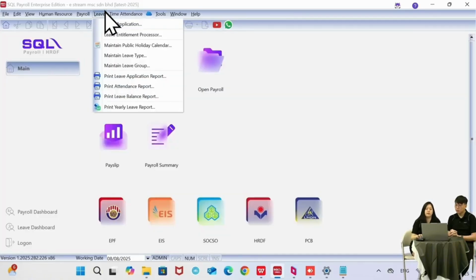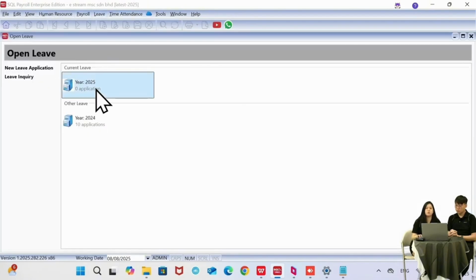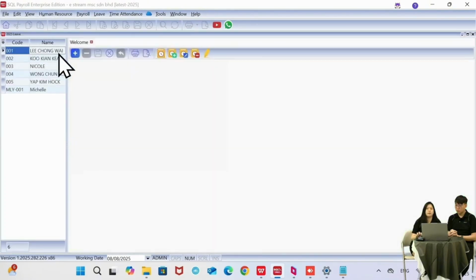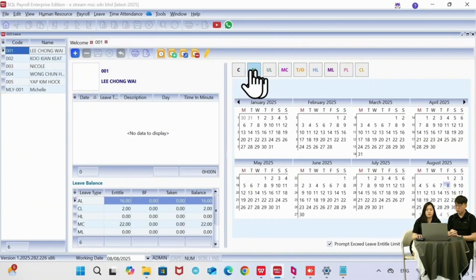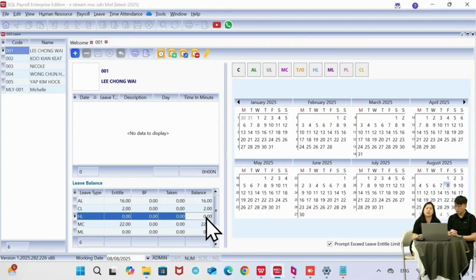Once you have set all the entitlement, then we have the leave applications over here. It's under leave applications. I click on the year 2025 and then select the employees. We have all the leave types that they are entitled to at the top here. C is actually for cancelled, and AL, straightforward, is the annual leave. At the bottom here, we can also see how many days of balance for this employee. So let's say Lee Chong Wei is taking annual leave, I can just click on AL and then click on the calendar.